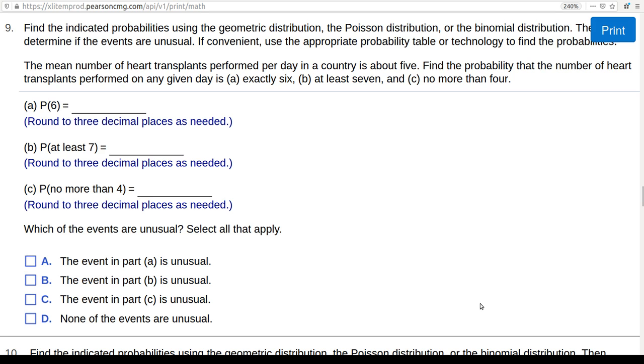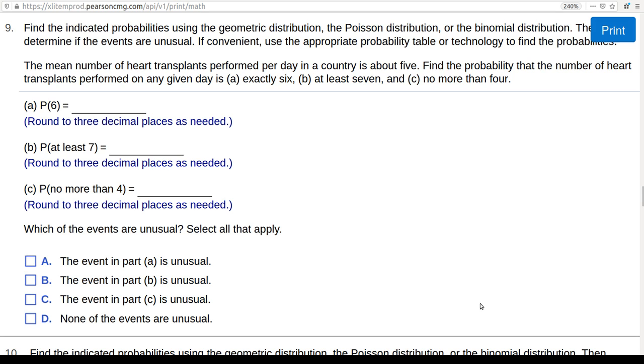The mean number of heart transplants performed per day in a country is about 5. Find the probability that the number of heart transplants performed on any given day is exactly 6, at least 7, and no more than 4.